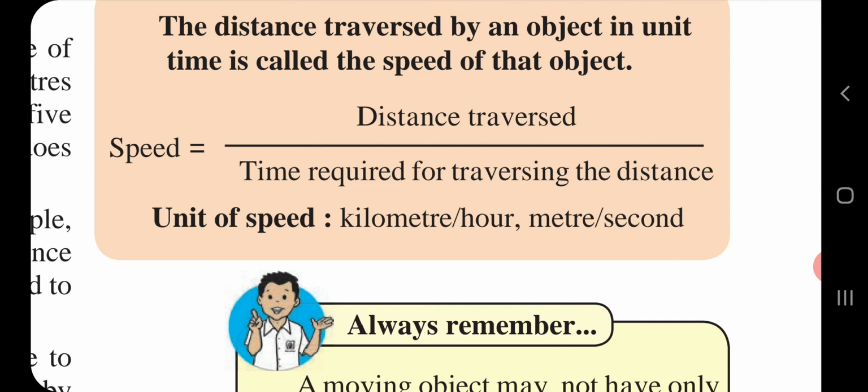In order to know the speed of an object, there are two things we need. Listen carefully. First one, the distance travelled by the object in motion. Second one, the time taken to complete that distance. So children, in order to know the speed of an object, we need the distance travelled by the object in motion and the time taken to complete the distance.